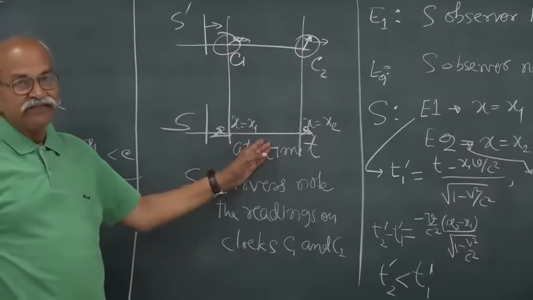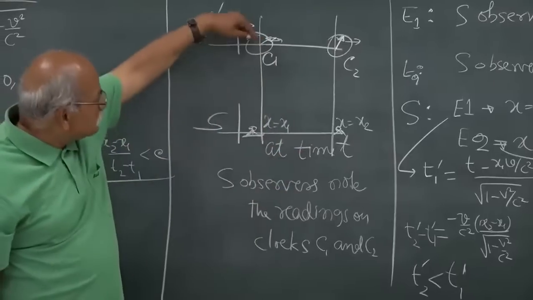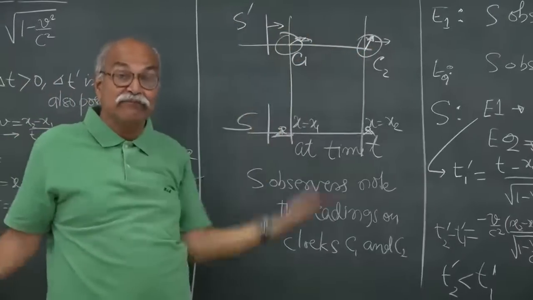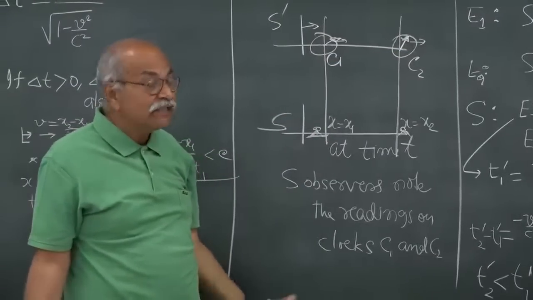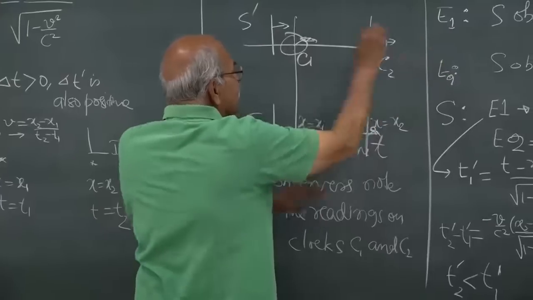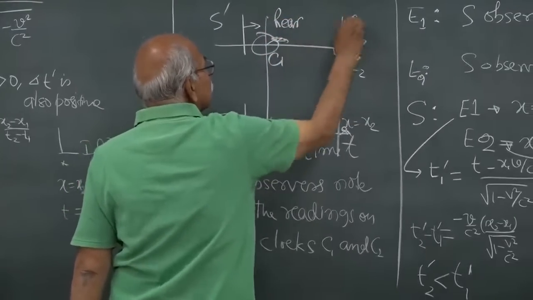So, this clock here is showing a smaller time and this clock here is showing a larger time at the same instant t. So, for S frame, this C1 clock is ahead of C2 for all time, they are not synchronized, and the rule we will formulate is that since the clocks are going towards the right, this is the rear clock and this is the front clock.